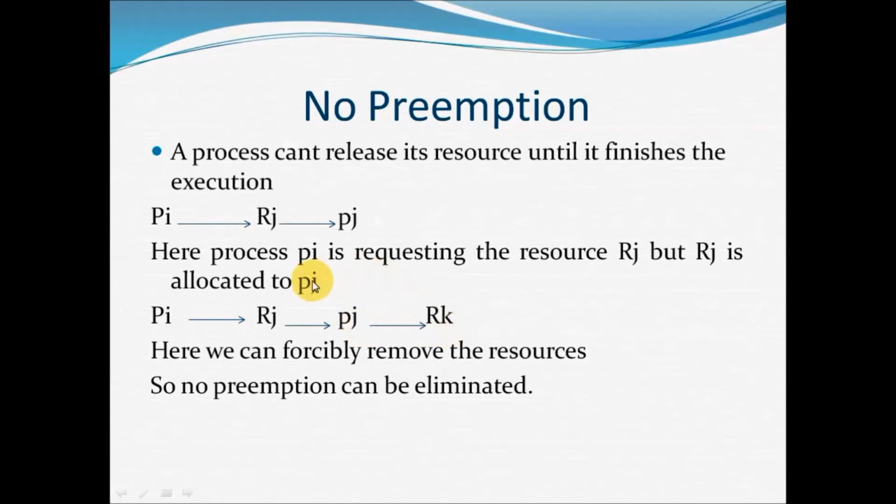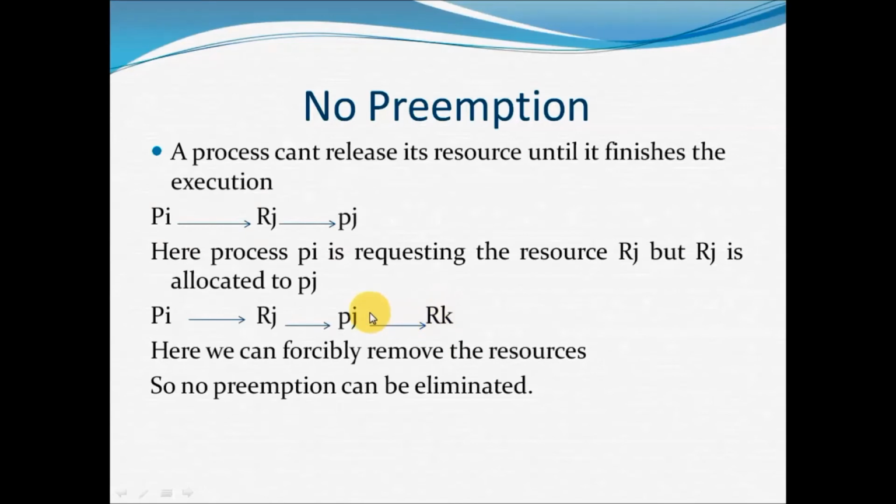Getting, guys? In the first case, I forcibly removed the resources from process PI and allocated them to the processes that needed them. After some time, once PJ completed its execution, I can allocate RJ to PI. In the second case, PJ is waiting for the RK resource.